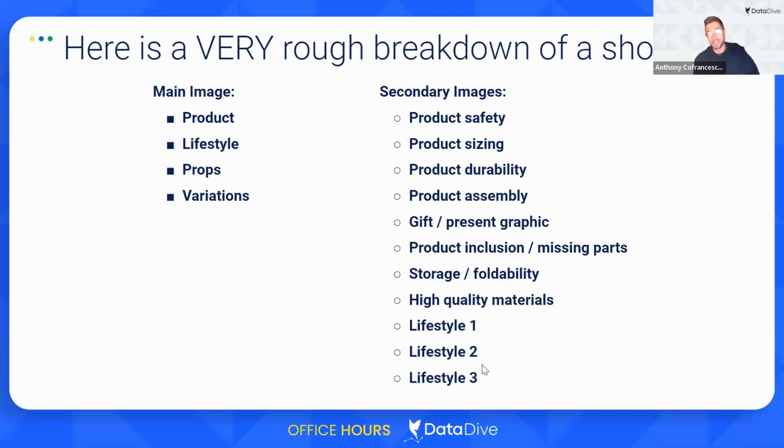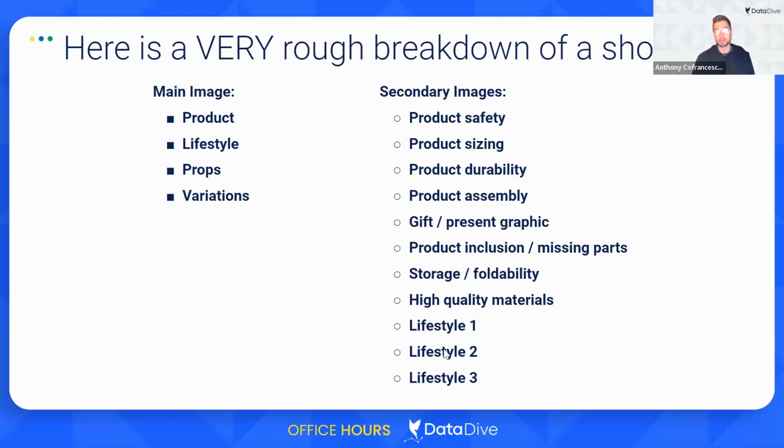Now you might be saying, Anthony, there's only 6 spots in the image gallery for images. How am I going to fit 1, 2, 3, 4, 5, 6, 7, 8, 9, 10, 11 plus 1 main image, which would be 12? And the answer is you don't need to. What I would recommend doing is work with the creative agency, see if they can deliver some extra shots. If you're limited on actual numbers of photography, still images, they might be able to make you differently designed images using graphic design. And so the point is that you're going to have more than you can use, and you're ultimately going to test over time what's ultimately going to go into the gallery.